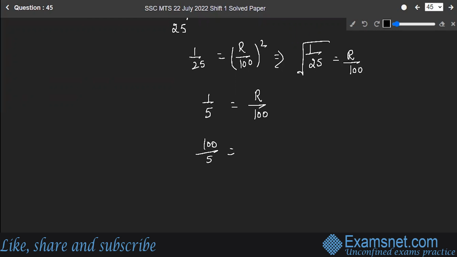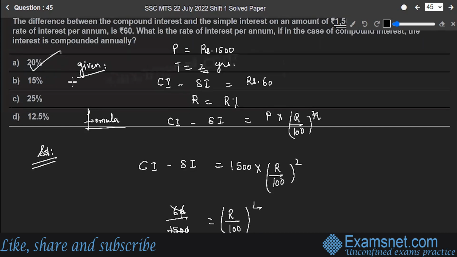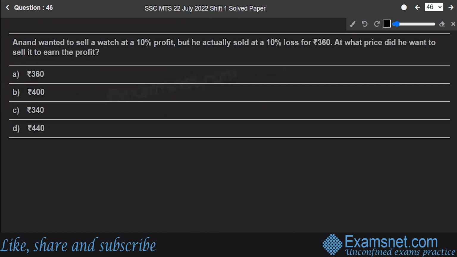Okay. So rate is equal to 20%. This is the rate per annum which is required in the question. Option A is the correct answer to this question. Hope you are clear. Next is question number 46.